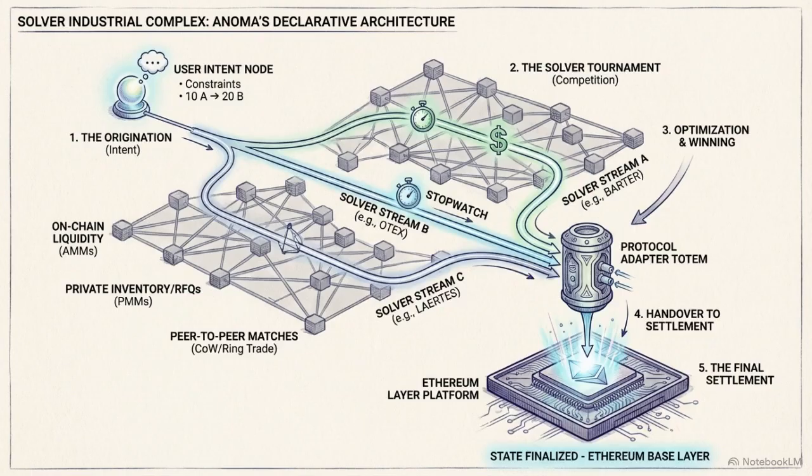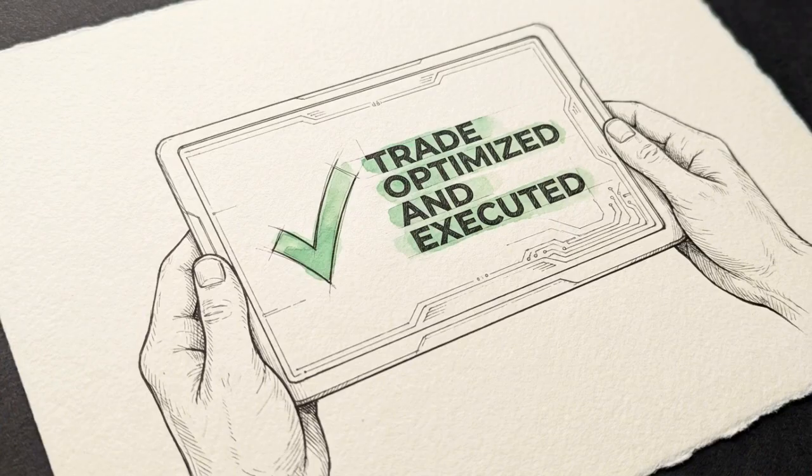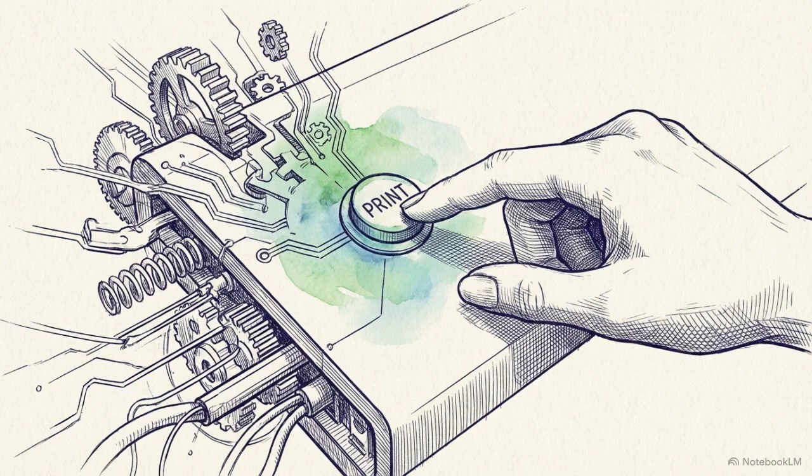Solvers are specialized background processes racing against each other to find the fastest, cheapest execution route for your specific intent. They scan on-chain liquidity, private market makers, and other user intents to map out the optimal path. The solver that constructs the most efficient route wins the right to execute your trade. It takes that optimized path and pushes it through the protocol adapter, where it drops down into the base layer to settle securely on Ethereum. This competitive network of solvers entirely abstracts the mechanics of blockchain execution. You no longer have to program the machine, you finally just get to click print.